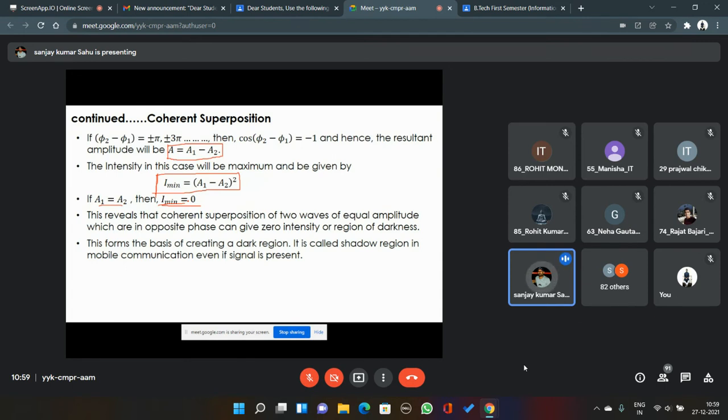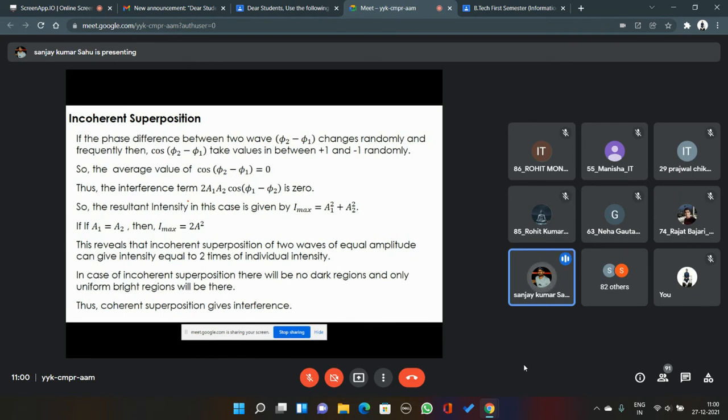This forms the basis of creating a dark region. This is called a shadow region in mobile communication, even if signal is present. Even if signal is present, the resultant amplitude is zero. That's why these are called dark regions in mobile applications. When you are dealing with electromagnetic waves, when they superpose at a certain region and this destructive interference condition is satisfied, those areas are called dark regions or shadow regions in mobile communication. Now let's come to the other kind of superposition.